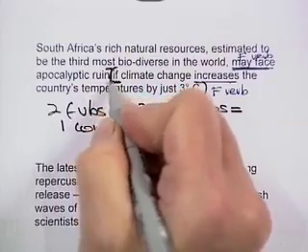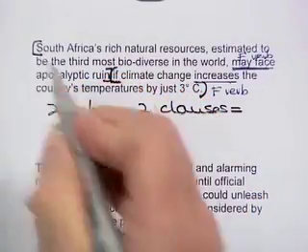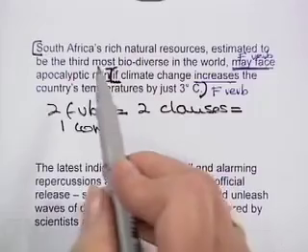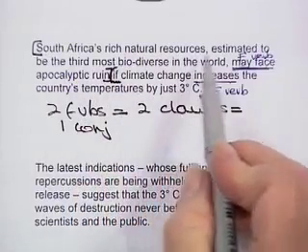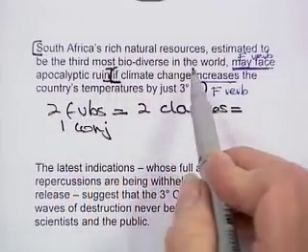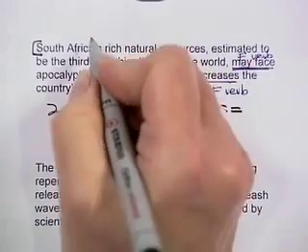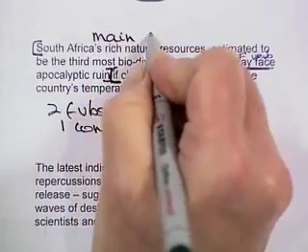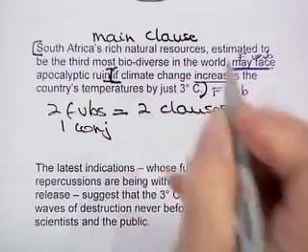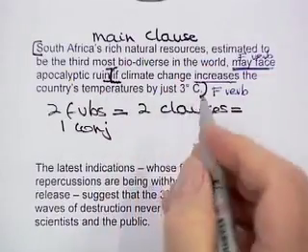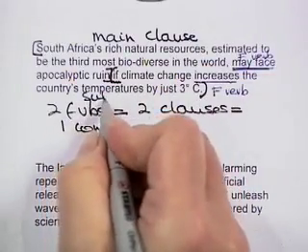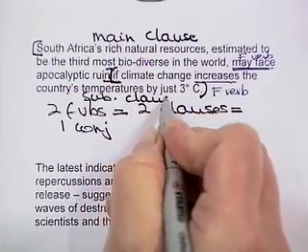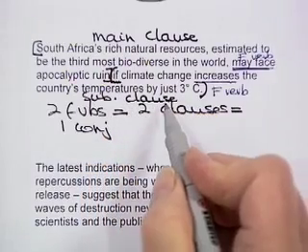Put a square bracket around everything else. So what have we got? South Africa's rich natural resources, estimated to be the third most biodiverse in the world, may face apocalyptic ruin. Main clause. If climate change increases, this is the subordinate clause. Remember, why is it a subordinate clause?